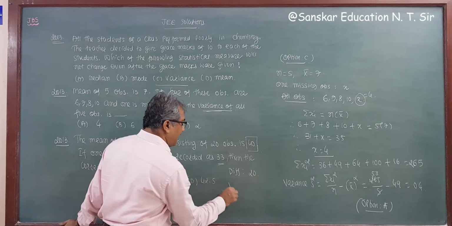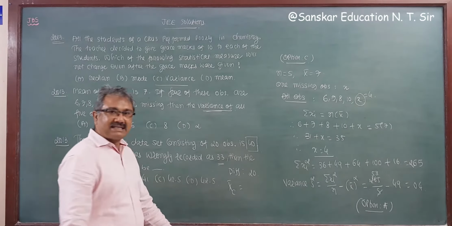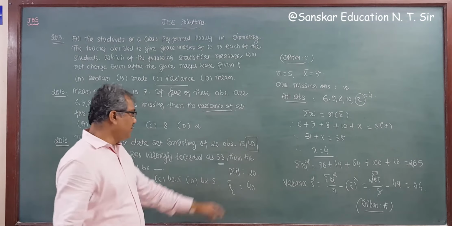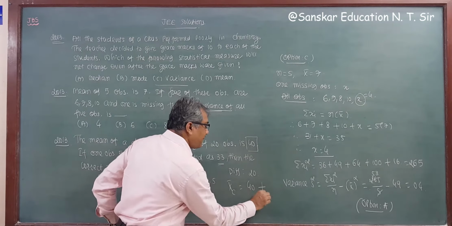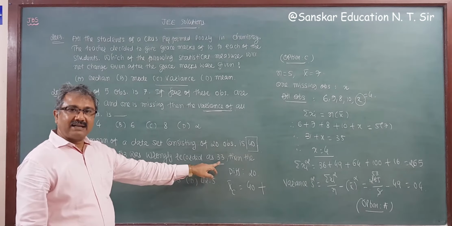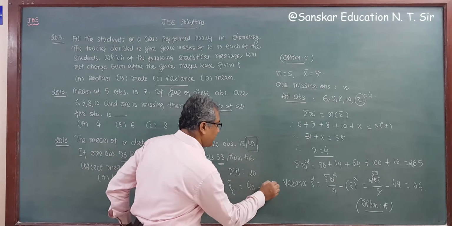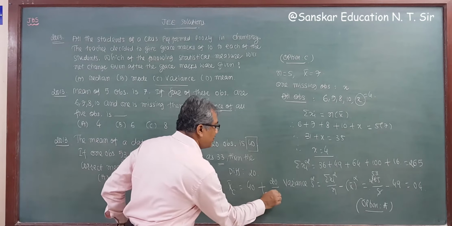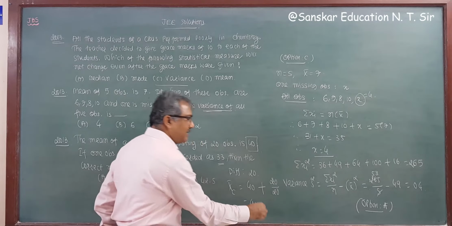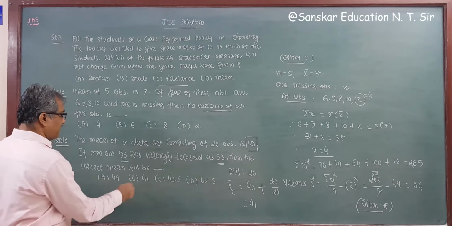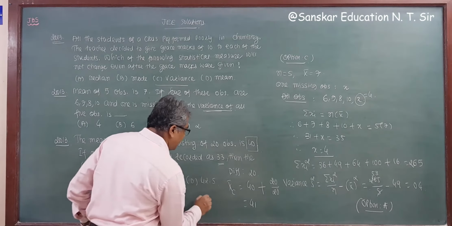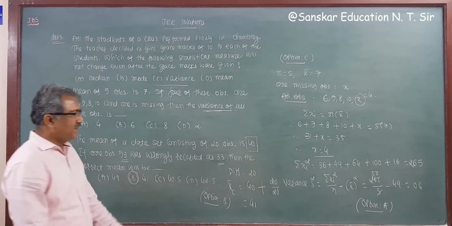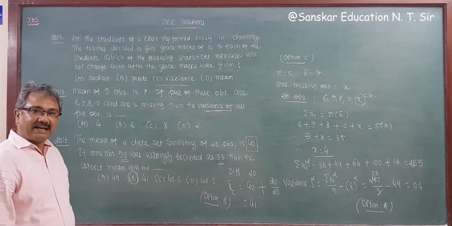So the correct mean, x bar correct, is equal to the old mean, 40, plus the difference between the correct and wrong observation, 20, divided by the number of observations, 20. So your correct answer will be 41. So the correct mean will be 41. So option B is your correct answer. This is a shortcut to find the correct mean directly.